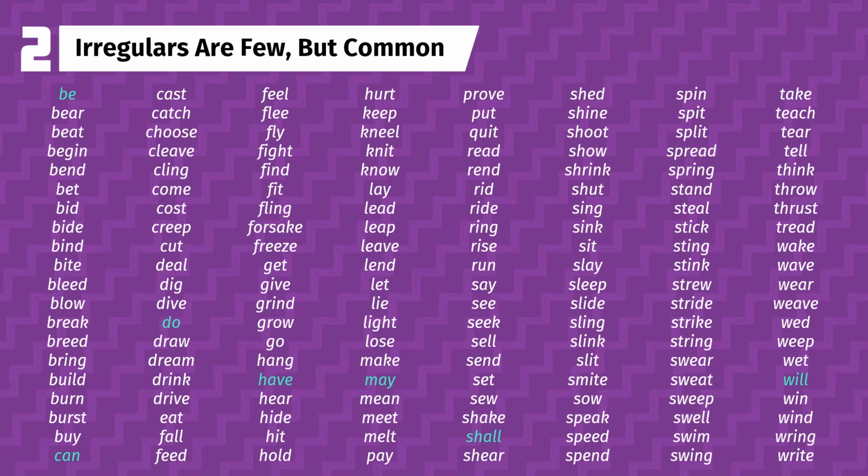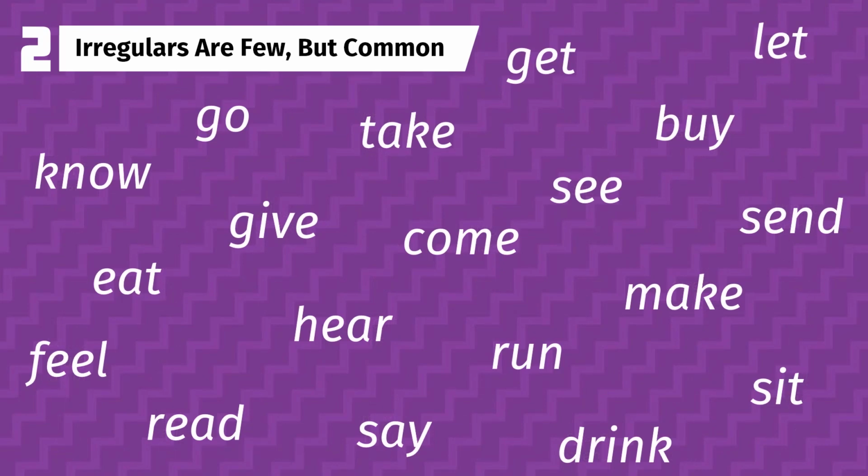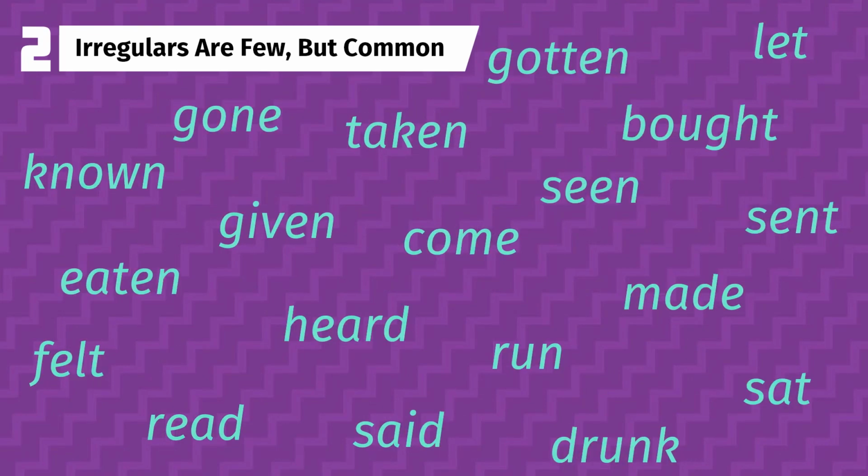2. There are only about 200 irregular verbs, which isn't very much. But some of these are the most commonly used verbs in the English language, words like have, make, and go, so we write and speak them all the time.